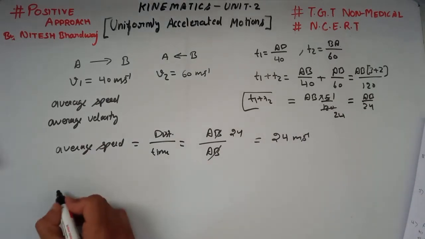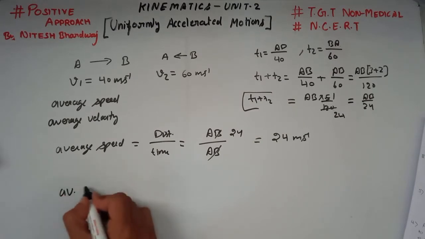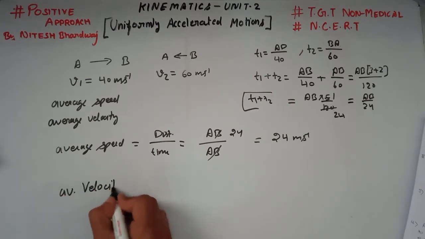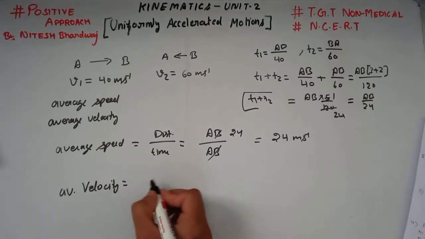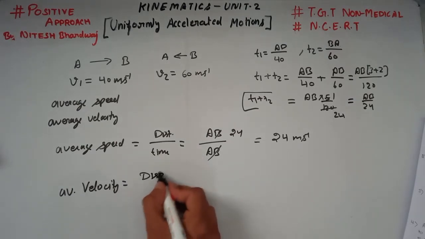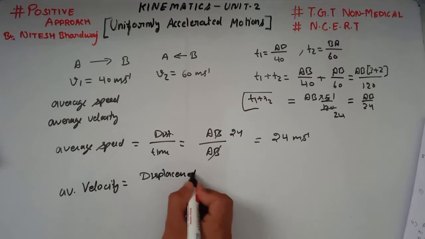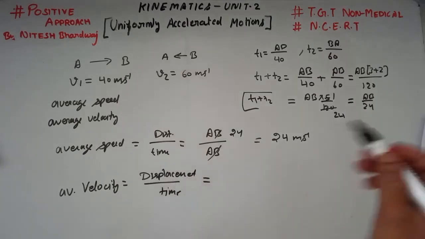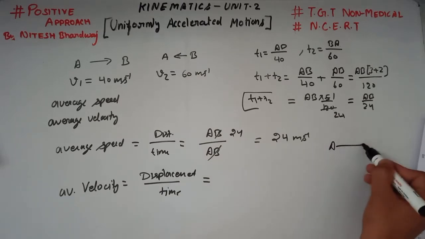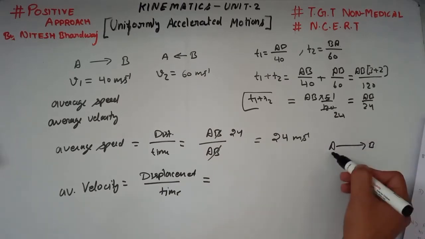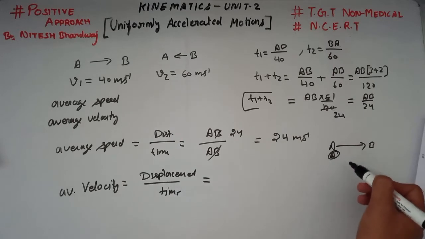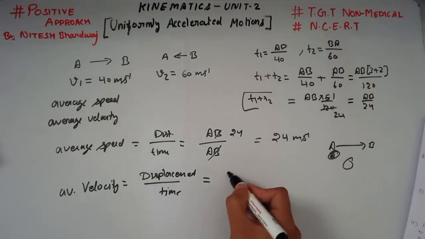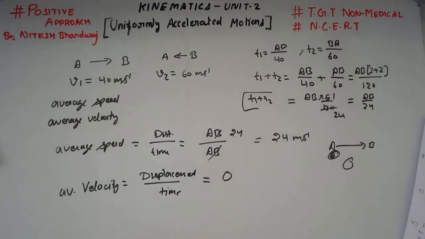And what is the average velocity here? We know that the formula of average velocity is displacement divided by time. What is the displacement? The object reaches point B, then goes from B back to A. Therefore the total displacement is 0. So the average velocity of the object is 0. I hope you can understand this example easily.